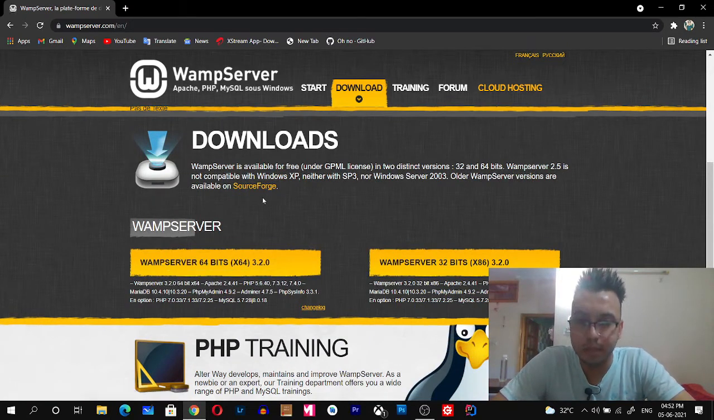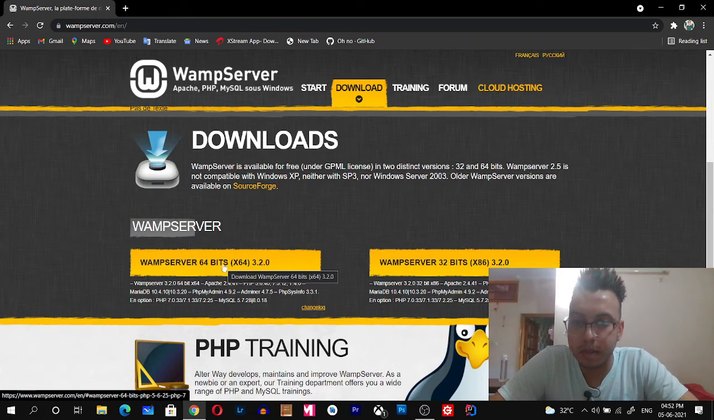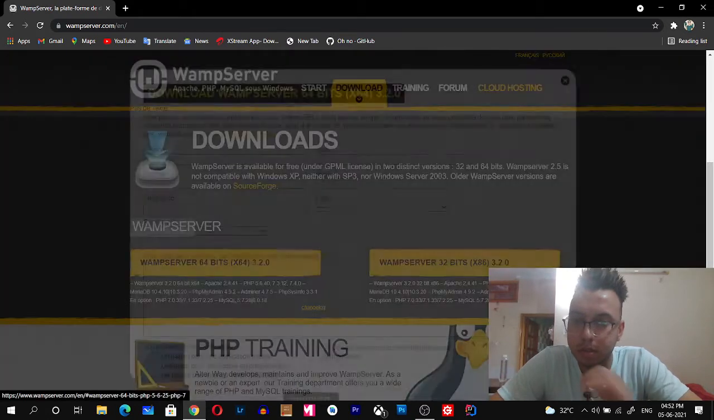There are basically two options. The first one is Wamp server 32-bit, which is only for a 32-bit operating system. The second one is Wamp server 64-bit. I'm using a 64-bit operating system, so I will click on Wamp server 64-bit x64 3.2.0. It is the latest version.